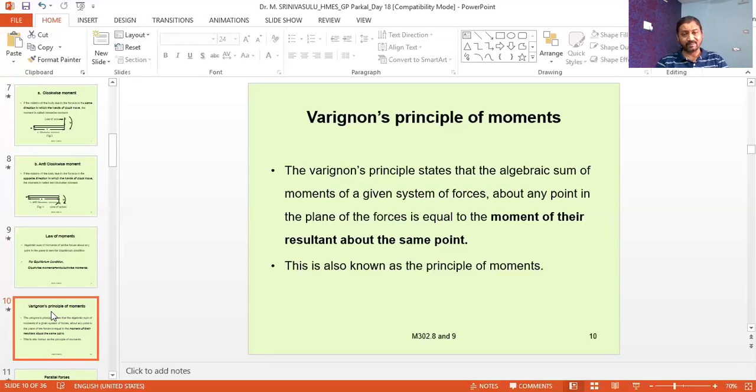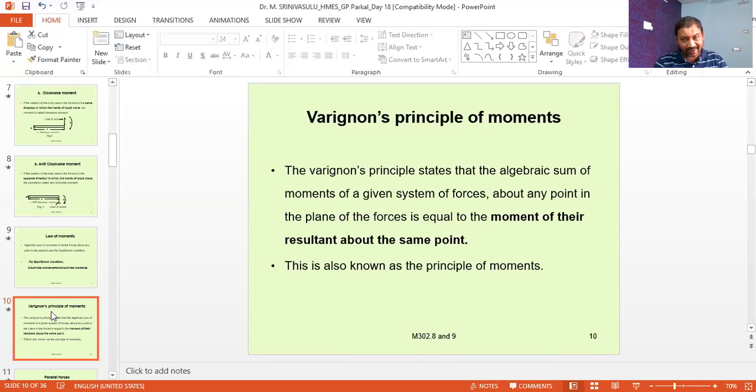Here also it is the same thing. Here the algebraic sum of the moments of all the forces must be equal to the moment of the resultant about the same point. If the resultant is there, then we can have some value and that is not equal to 0. In that case, if the resultant is there, then it will not be maintained in the equilibrium condition.